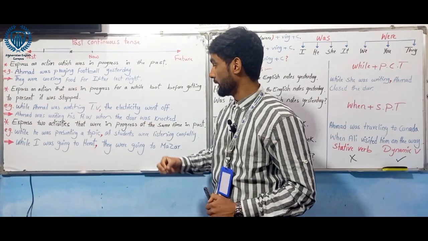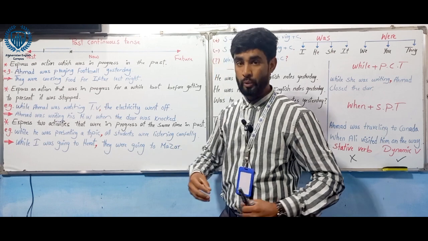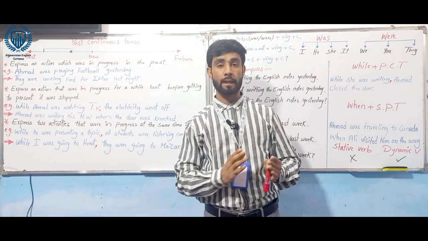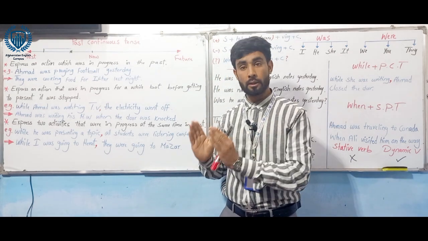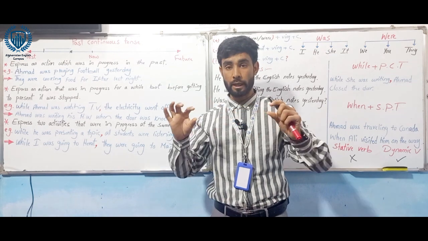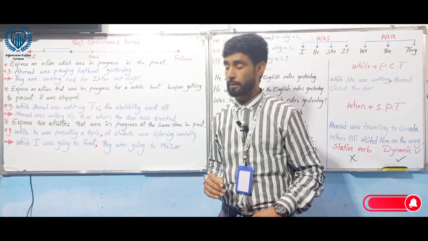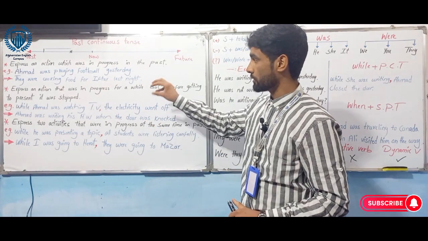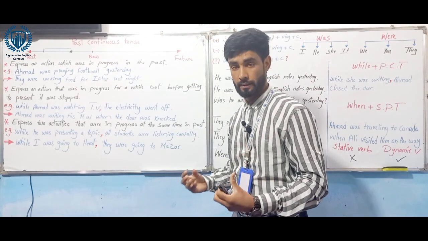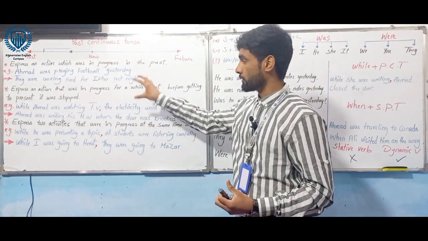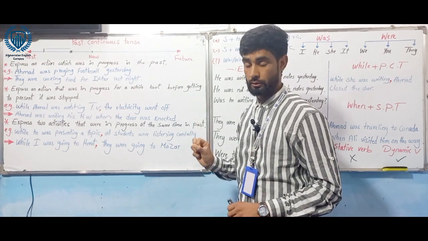The second example: while I was going to Herat, they were going to Mazar. We decided to travel, and at the same time as I was going to Herat, they were going to Mazar. The two actions were both ongoing in the past. So these are the three uses, the three concepts of past continuous tense. We use the past continuous tense in these cases. Hope it's clear, hope you understood.